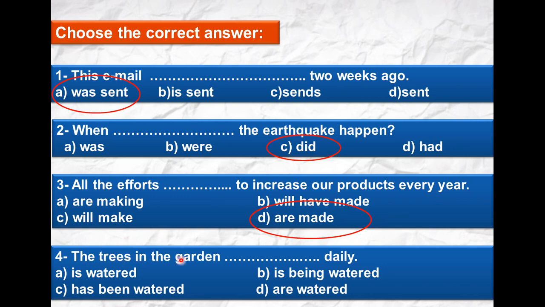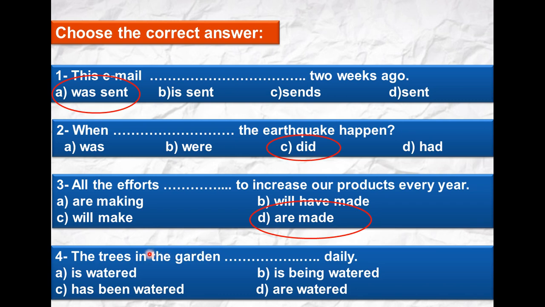The trees in the garden daily. This sentence is very tricky because he is talking about the trees and then he put the word garden as a singular here, so some students will be confused about whether to use the passive form with the plural or singular verb to be.